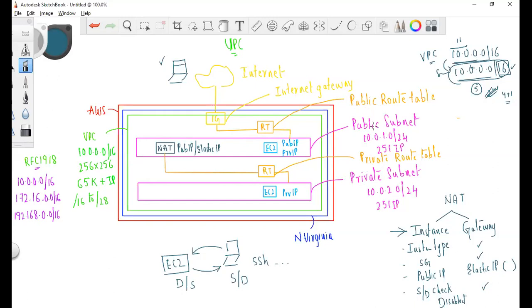Jayashree, it's not mandatory, no? I said from 16 to 28. If I give some complicated number, you may get confused. You can just explore what is CIDR. It's very important for you. It's all networking concept. I tried my best to explain in a simple way. Now if you go and browse it and Google it, you will understand how it works. I'm sure, if you would have listened to it properly.